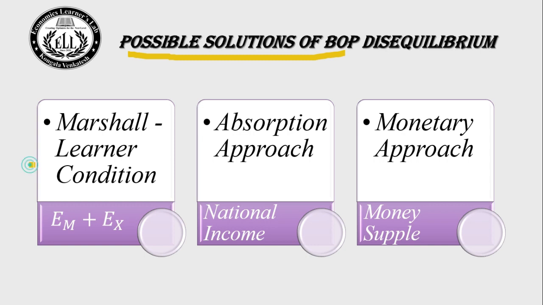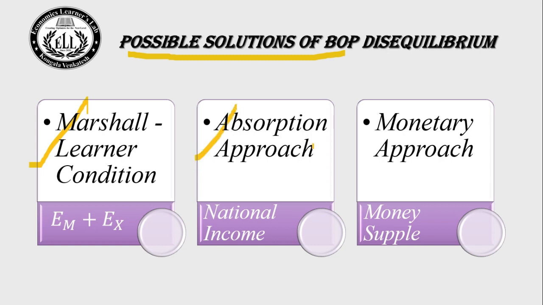The first one is the Marshall-Lerner condition. It says if the elasticity of exports plus the elasticity of imports is greater than 1, the devaluation of the home country currency will improve the balance of payments. If the elasticity of price of exports plus the elasticity of price of imports is less than 1, the home country's devaluation of the currency will increase the balance of payments deficit.